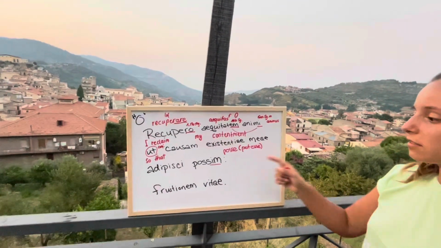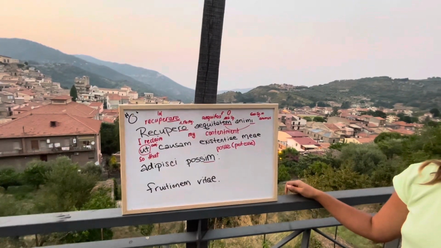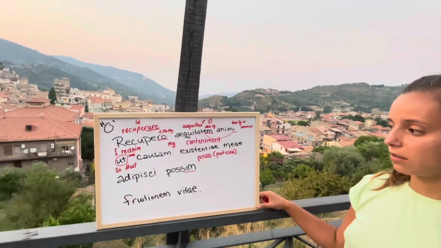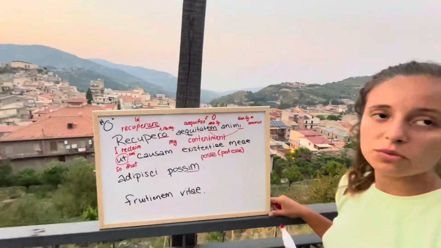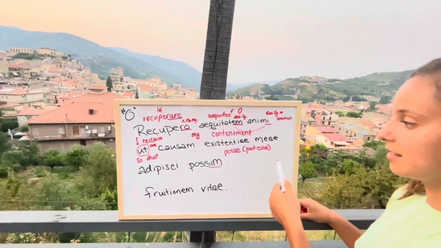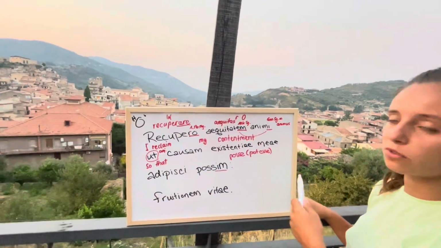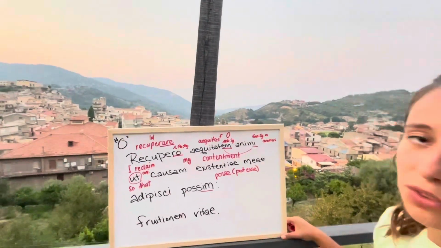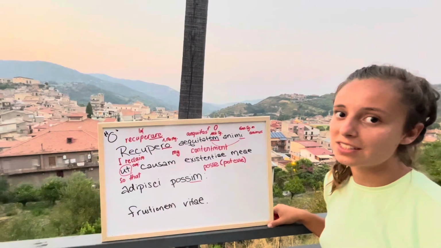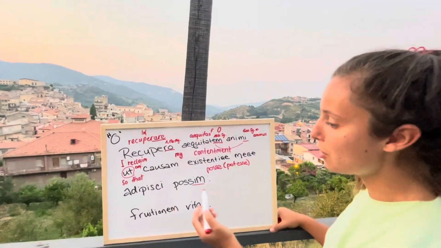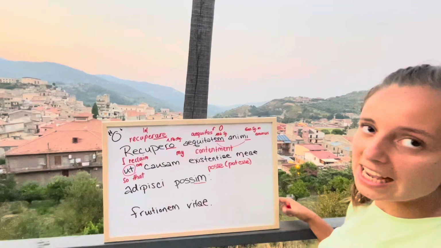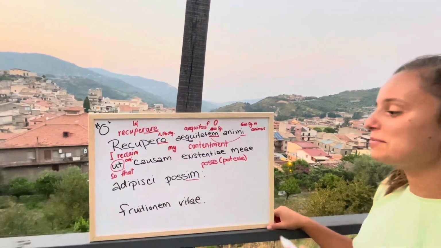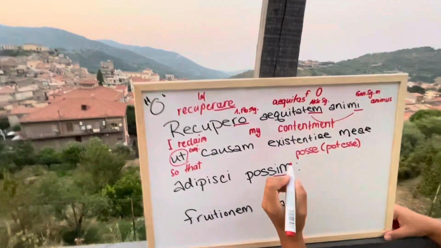So this word comes from that word. At the end, when we do the whole thing all at once, we'll just write it that way. I wrote it right, but when I said posse comes from potesse, it was not potesse that comes from posse, but posse comes from potesse. So it's not really wrong, but it's not really right either, what I said last time. And potest, that I said last time, also comes from this word, but then from that word. So that is the first person singular.